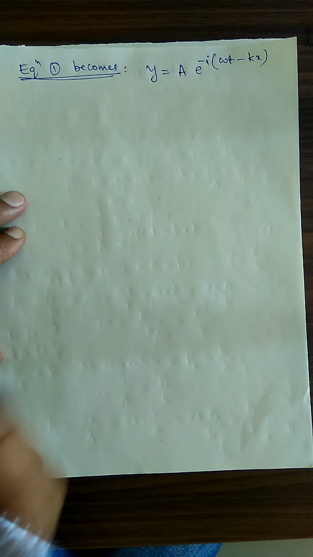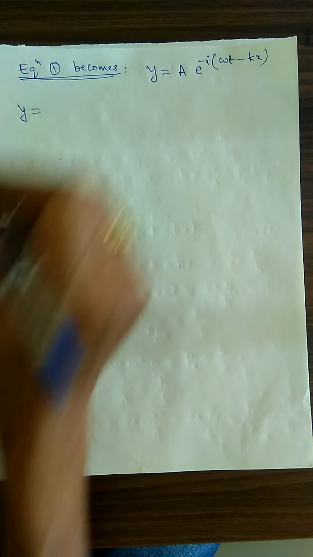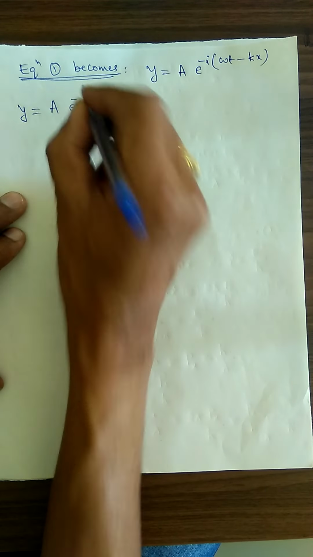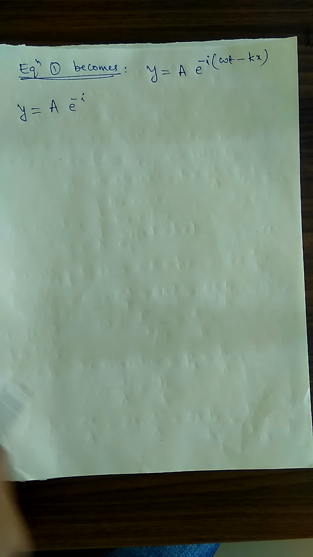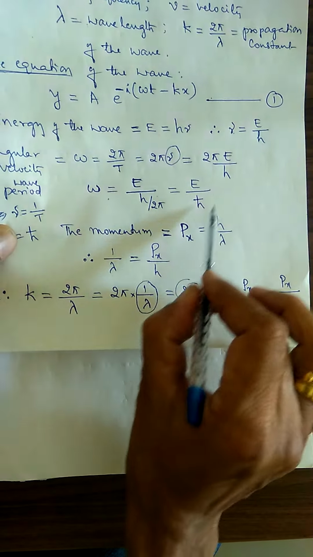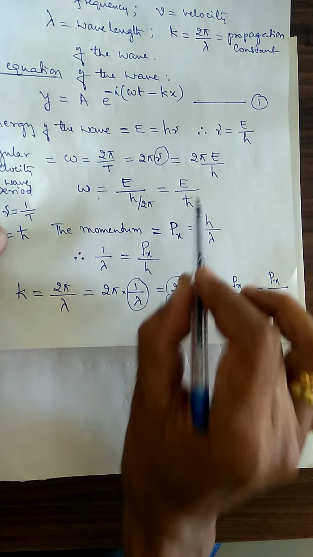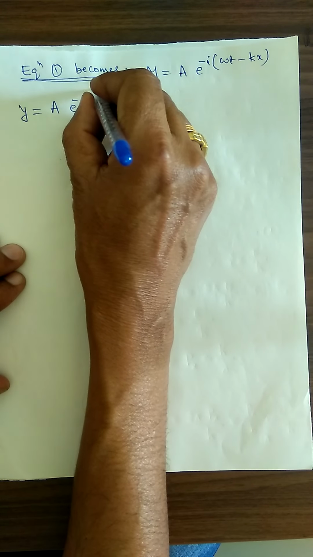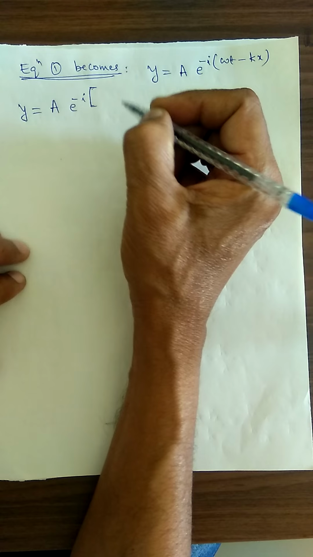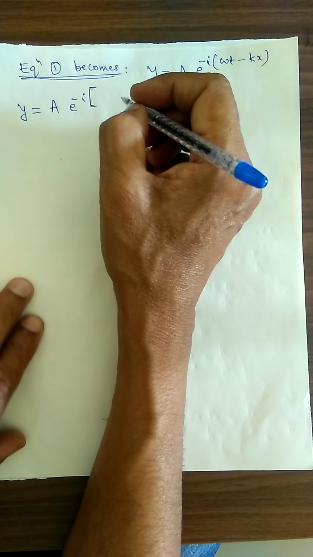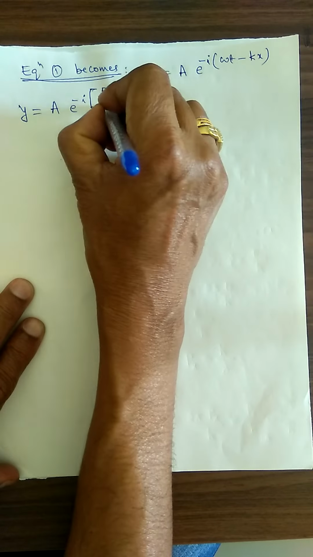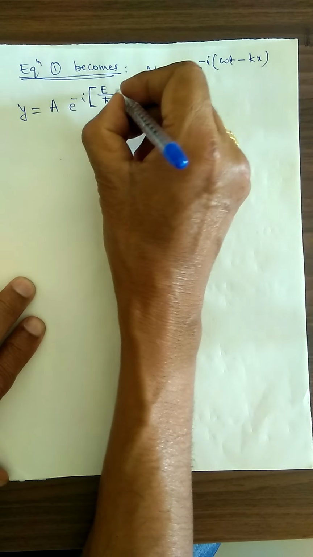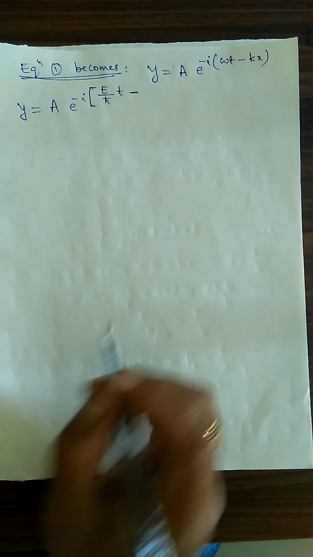Substitute all these concepts in this equation. Therefore, y is equal to A e to the power minus i into, omega is equal to E divided by h cross, into t, minus the k value.